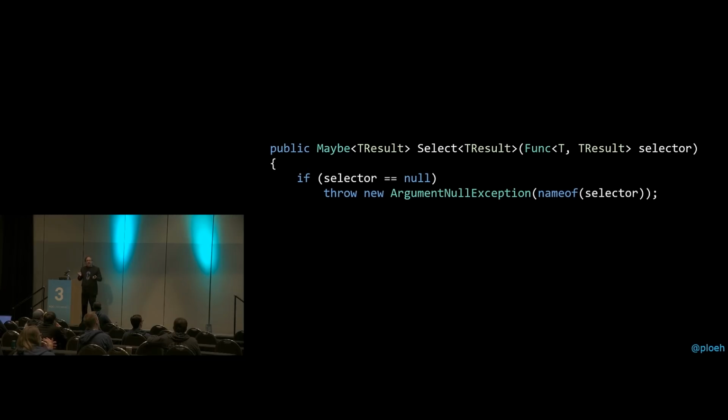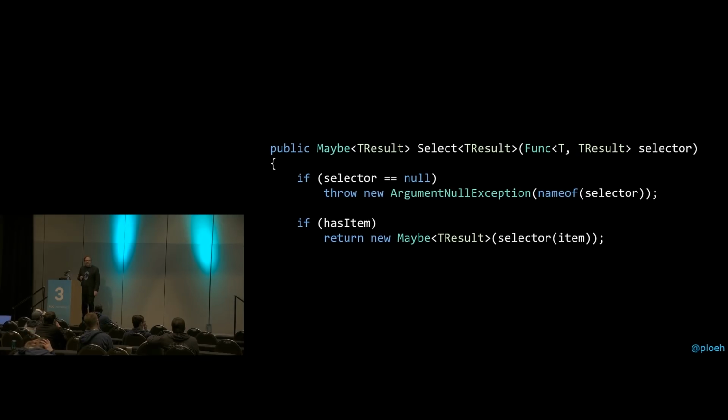And the way that we implement that is basically just looking at that flag. If hasItem is true, that means the item itself is initialized and it's safe to access it. And since this is an instance of Maybe<T>, the type of item is T. And we have this little selector coming in through the argument, which is a function that translates a T into a TResult.